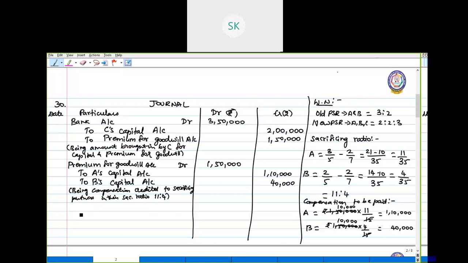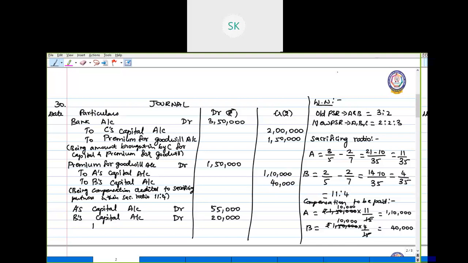Yes. So the third entry is for the withdrawal of the premium for goodwill by the existing partners. Okay. So as they withdraw, their capital account is going to decrease. So capital account decrease has to be, I'm sorry, debited. So A's capital account debit, then B's capital account debit. They are going to take half of the amount from this compensation. Okay. So half of 1,10,000 is 55,000.